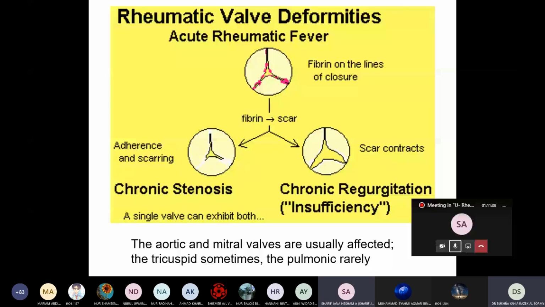Doctor, can we have the slides? Okay, I will give you the slides, both the vasculitis and the rheumatic, isn't it?